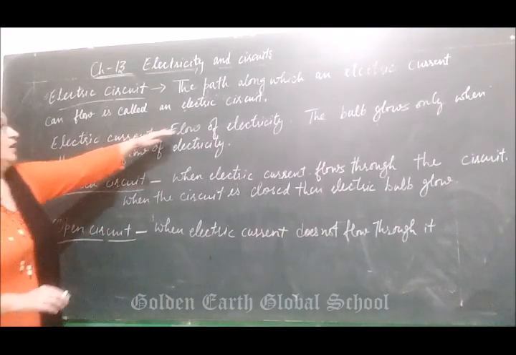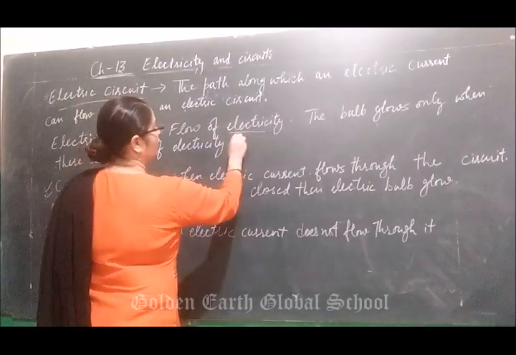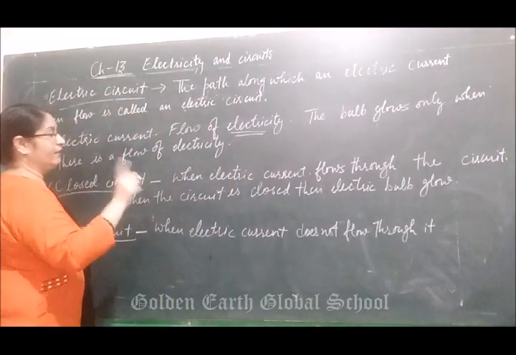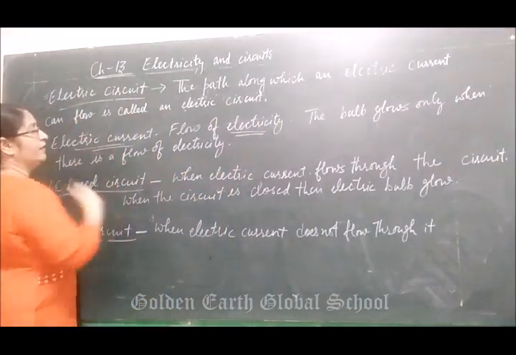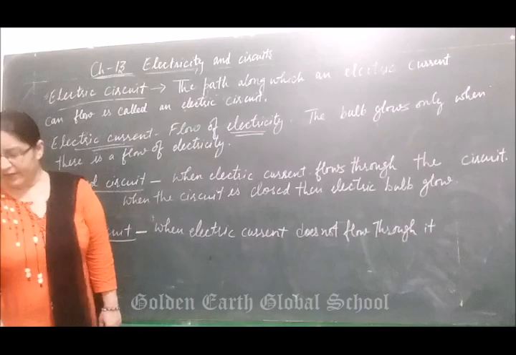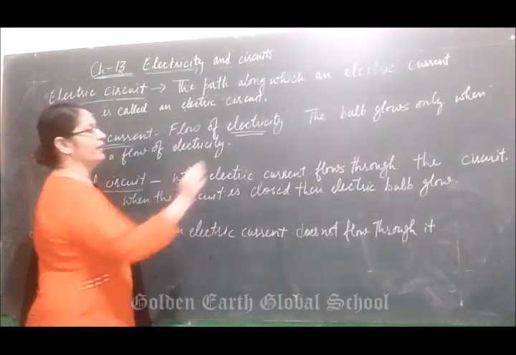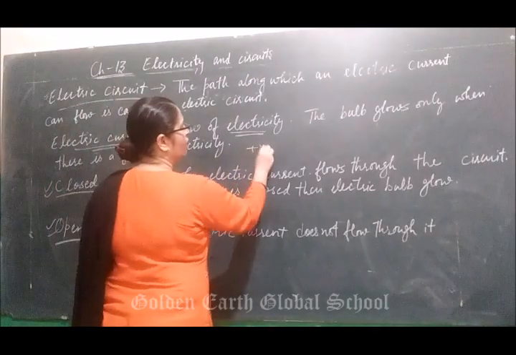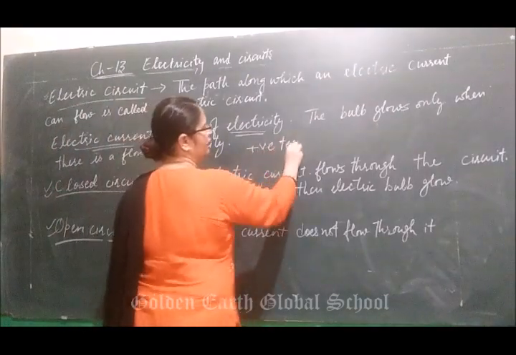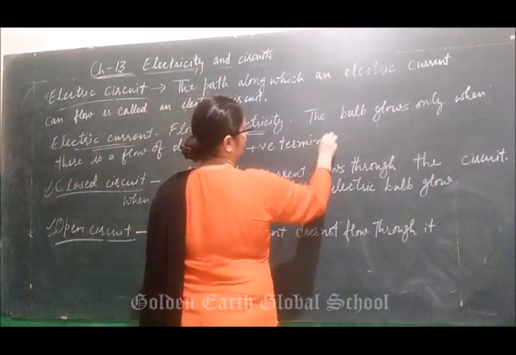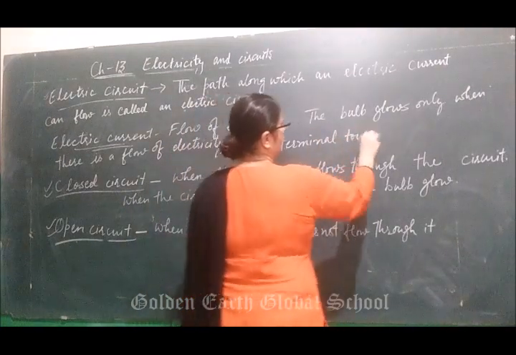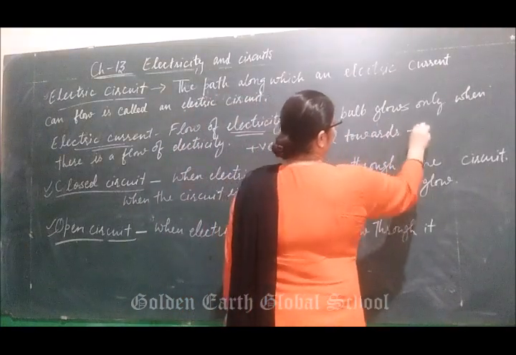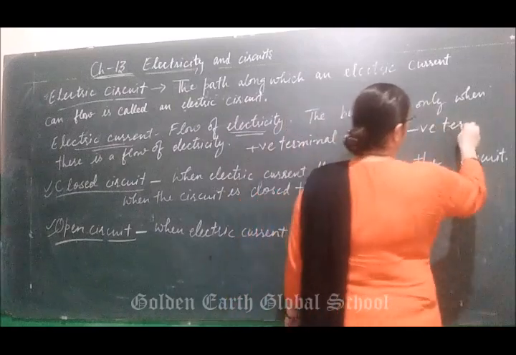So we have been talking about the electric current here. Electric current flows in a particular direction, that is from the positive terminal towards the negative terminal.